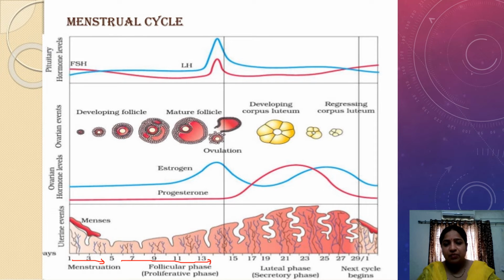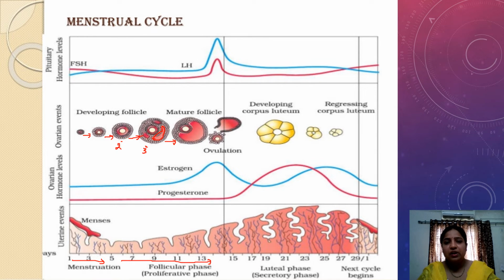The follicular phase is nothing but the construction of follicles around the ovum. Here you can see the developing follicle around the primary oocyte. It develops into the secondary follicle, then into the tertiary follicle, and then into the Graafian follicle. Here we can see the layers of granulosa cells in the secondary follicle, and from the secondary follicle it leads into the tertiary follicle, which consists of the fluid-filled antrum cavity along with the thecal layers.